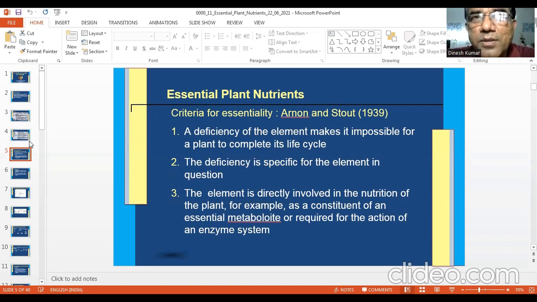You need chlorophyll, you need other molecules in the plant system, you need glucose and so on. So in the synthesis or manufacture of these, they have to be directly involved. They have to be part of those molecules, or they are necessary for the conduct of synthesis, or for the synthesis of several constituents in the cells. Their presence is necessary. Somewhere they will act as, say, a catalyst, or they will act as an enzyme, and so on.